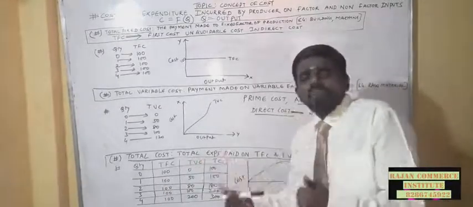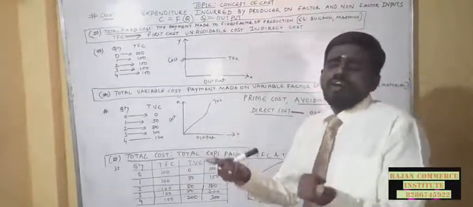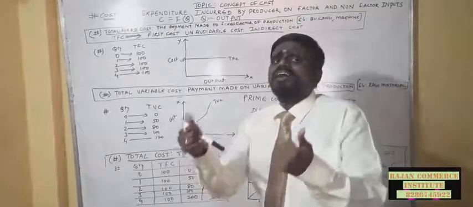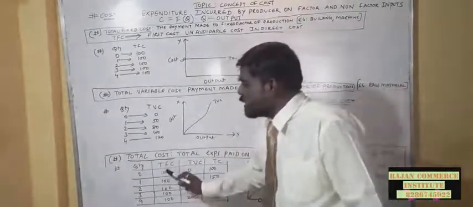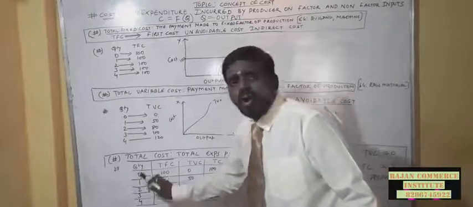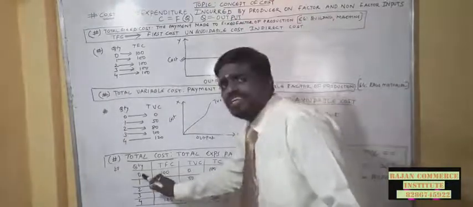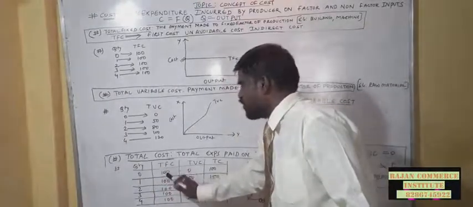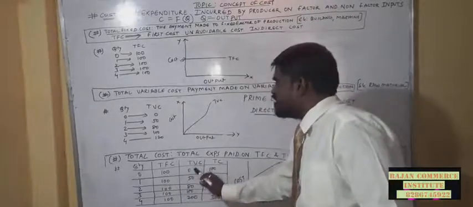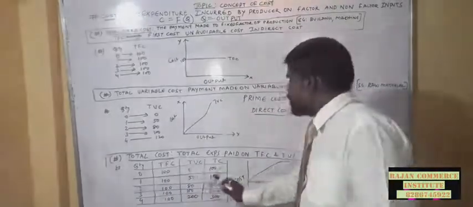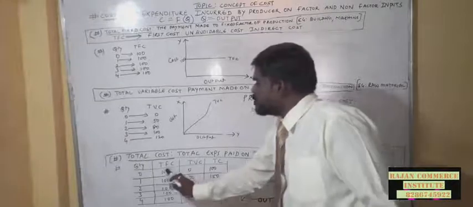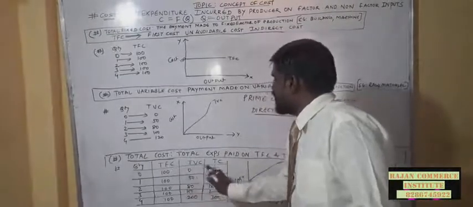If my output is 0, my fixed cost is always 100. It doesn't have any impact on the production of the output. When I am having 0 units of output, my total fixed cost is 100 and my total variable cost is 0. My total cost is 100. That means TFC plus TVC is equal to TC.